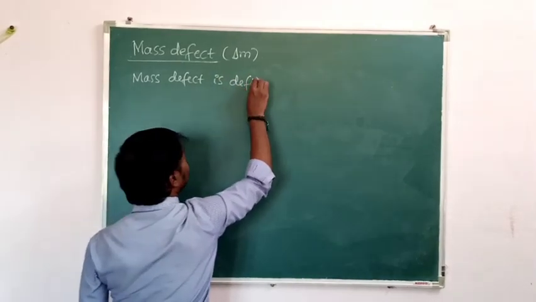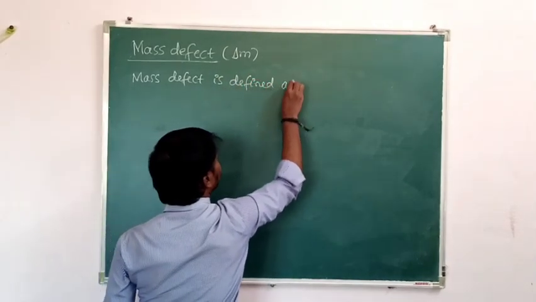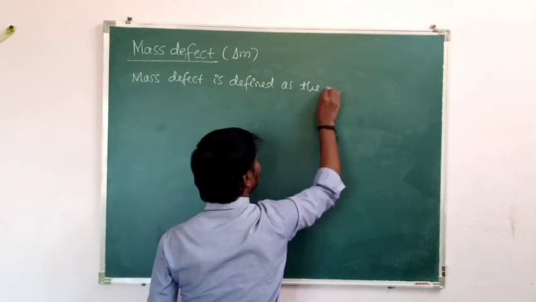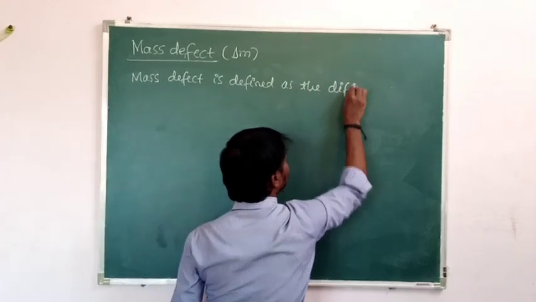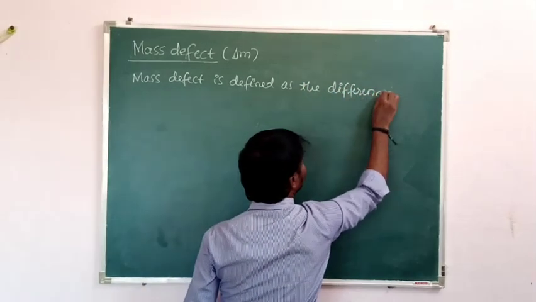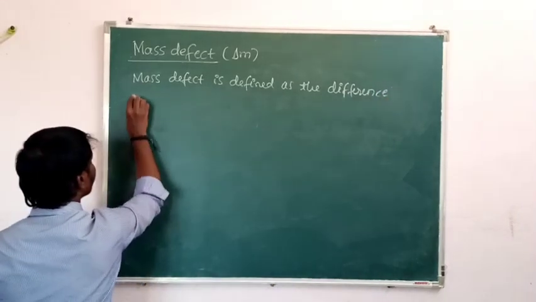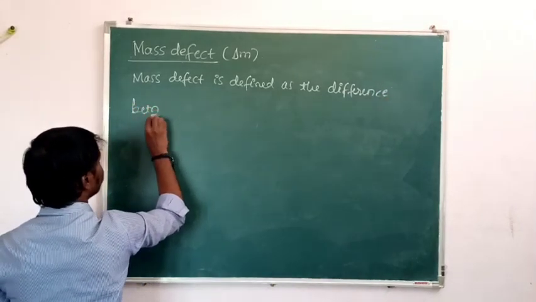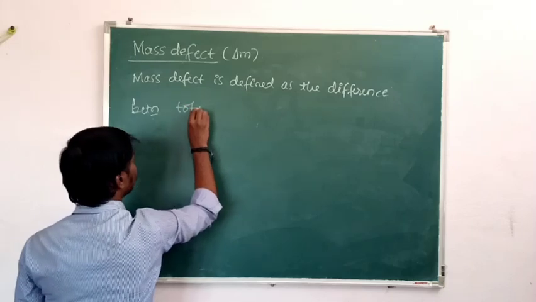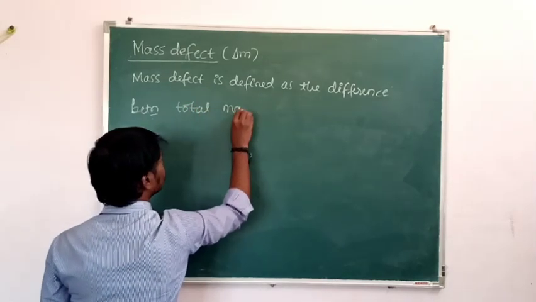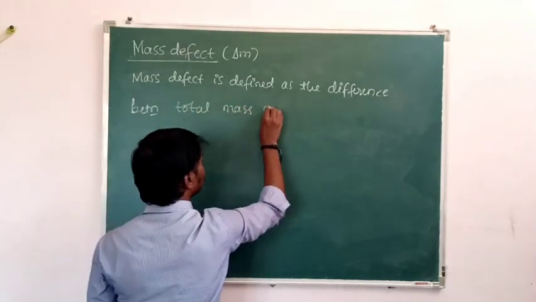the difference between the total mass of the nucleons and the actual mass of the nucleus.